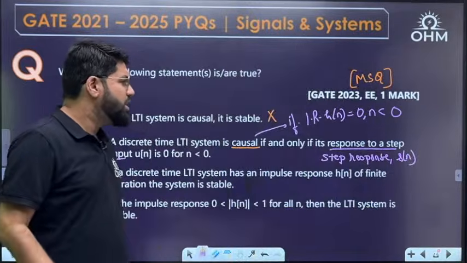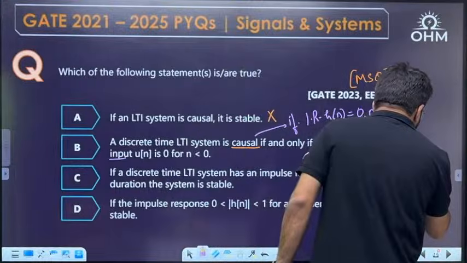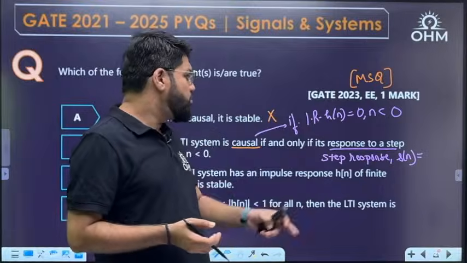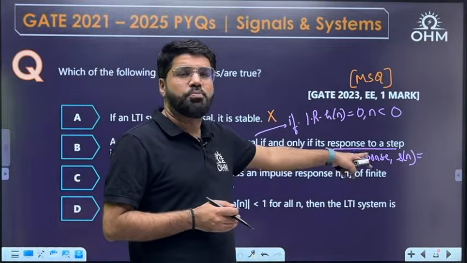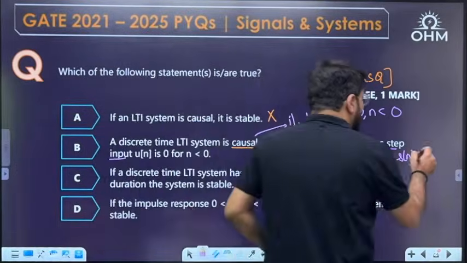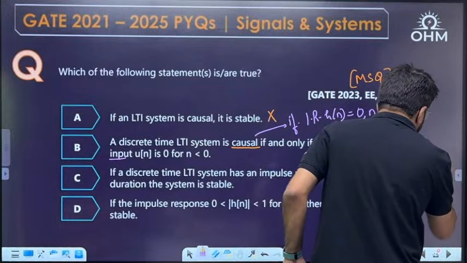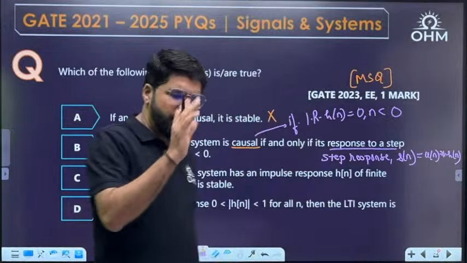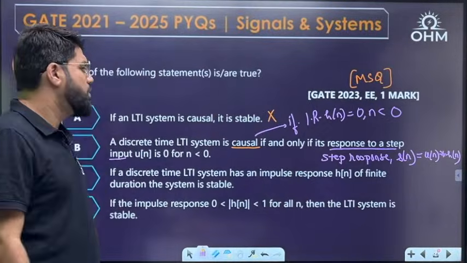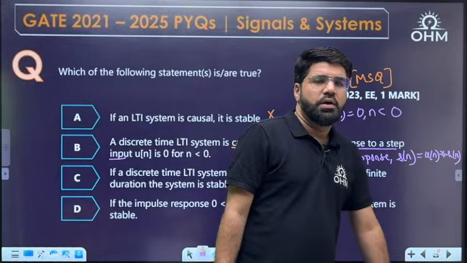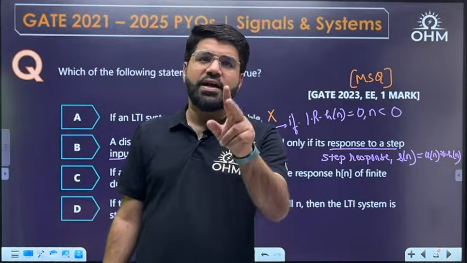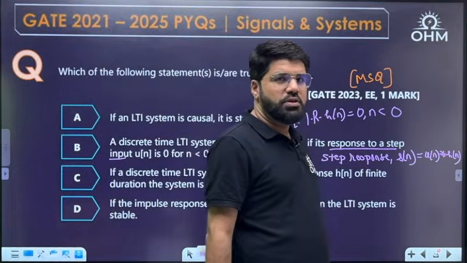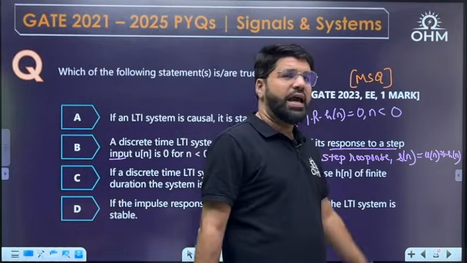Now see, how do you calculate the output? Output is calculated as input convolved with the impulse response. Here the output is the step response, when the input is unit step. So in place of the input I write u[n], and in place of the impulse response, h[n]. Now there is a simple property about convolution: if two signals are convolved, their starting times will be added. Unit step starts from the origin, everybody knows.